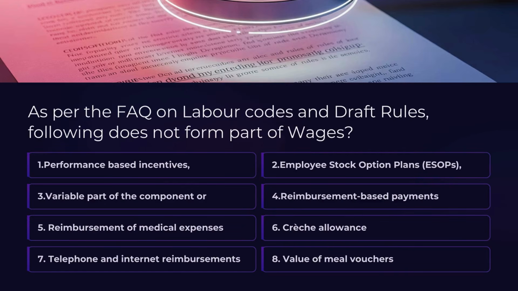As per the FAQ on labour codes and the draft rules, which are open for discussion, the following components also don't form part of the wages: performance-based incentives, employee stock option plans, variable part of the component, reimbursement-based payments, reimbursement of medical expenses, crèche allowance, telephone and internet reimbursements, meal vouchers, etc. However, more clarity is expected after the final rules come into the picture.